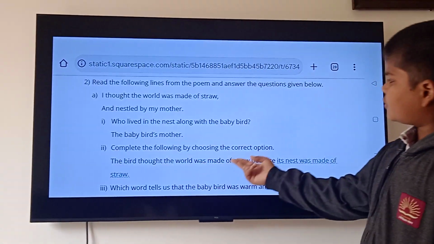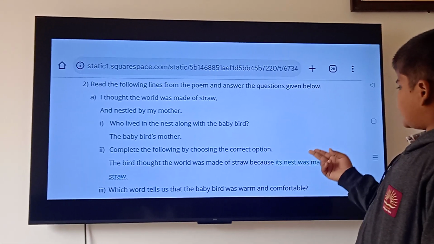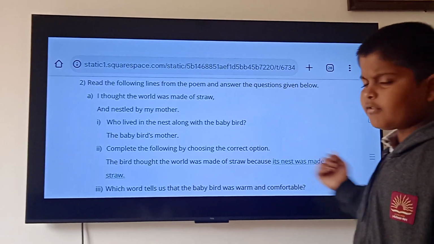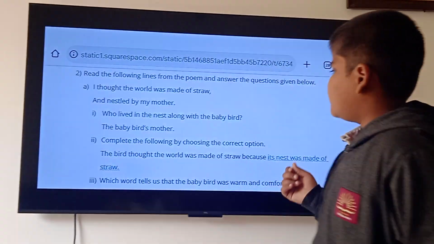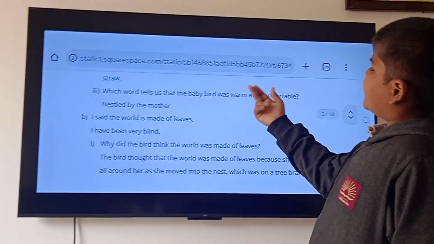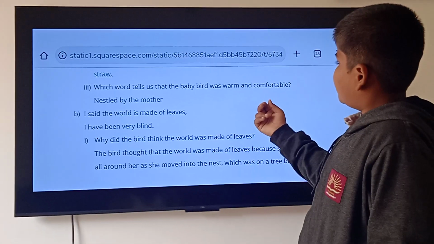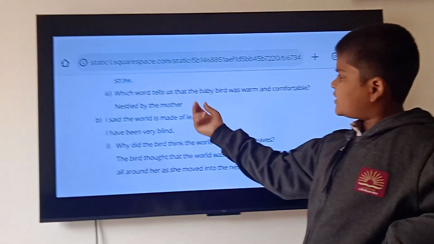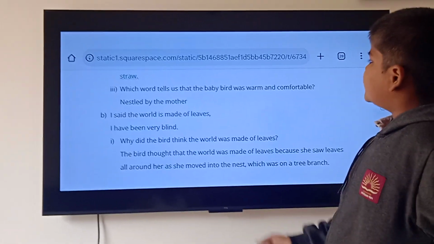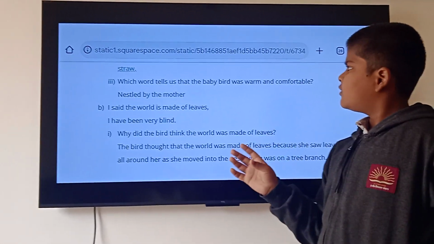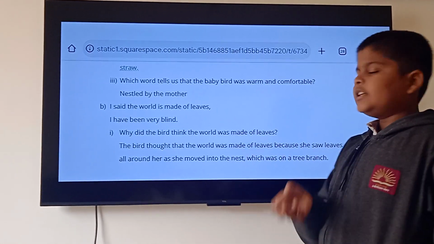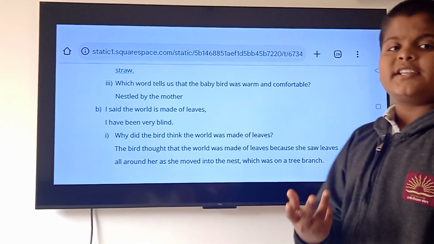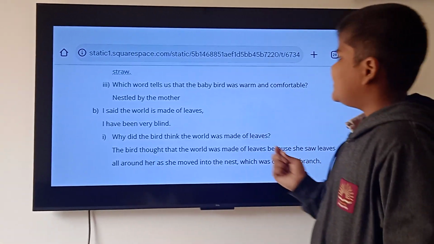The bird thought the world was made of straw because its nest was made of straw. Third, which word tells us that the baby bird was warm and comfortable? Nestled by the mother is a phrase which tells that the baby bird was warm and comfortable in her nest.